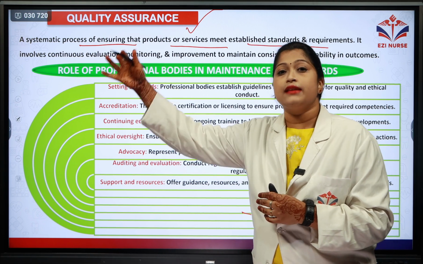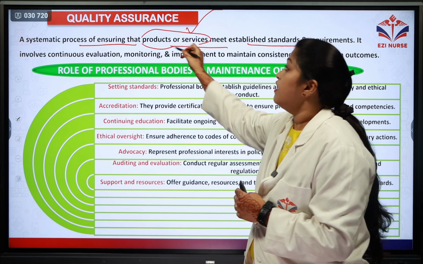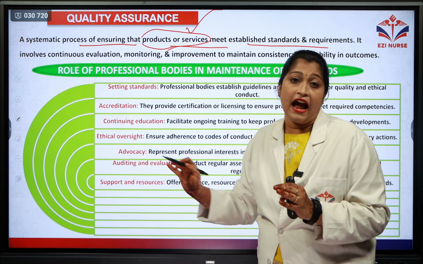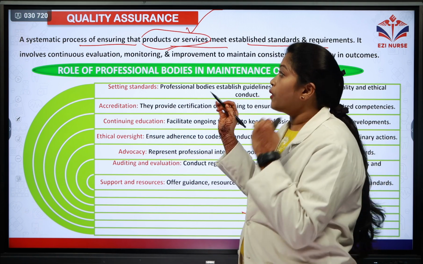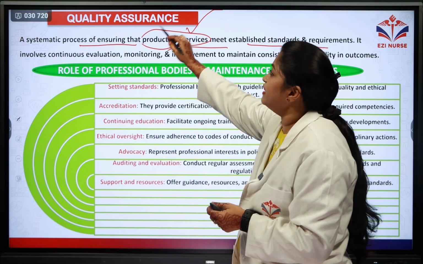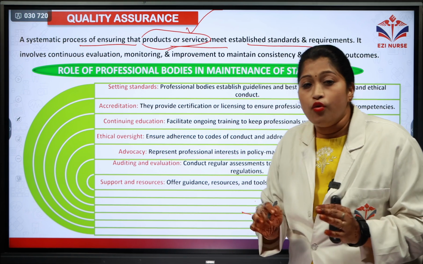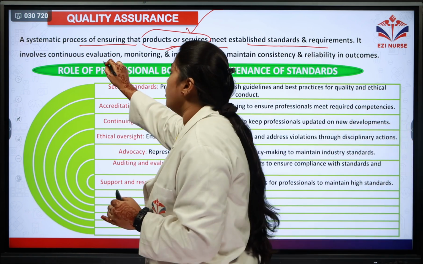There are certain set standards and requirements for the services and the products, whether it is meeting these standards or not. That systematic process of checking is called quality assurance. So here it is involving continuous evaluation.